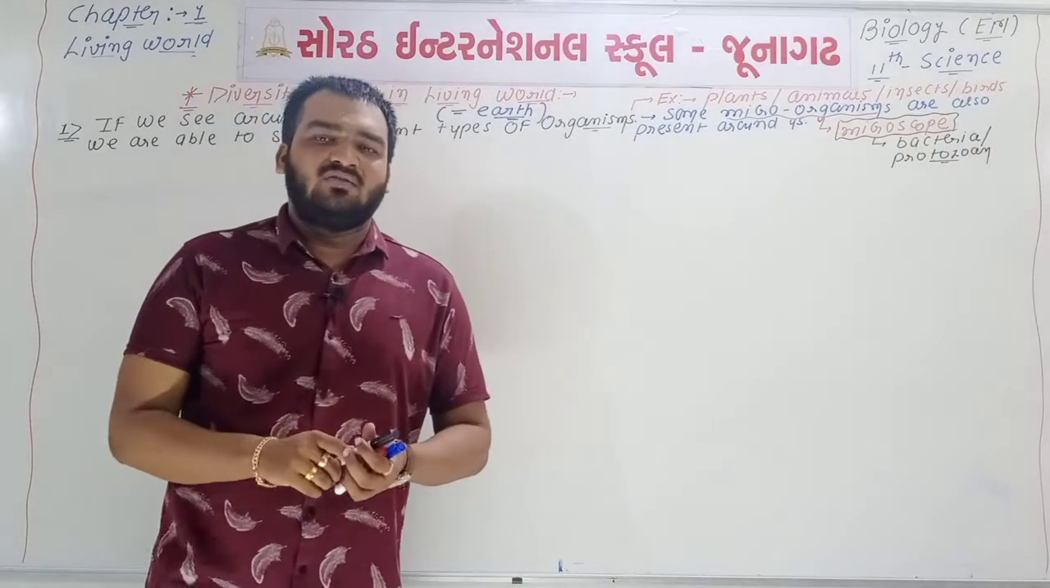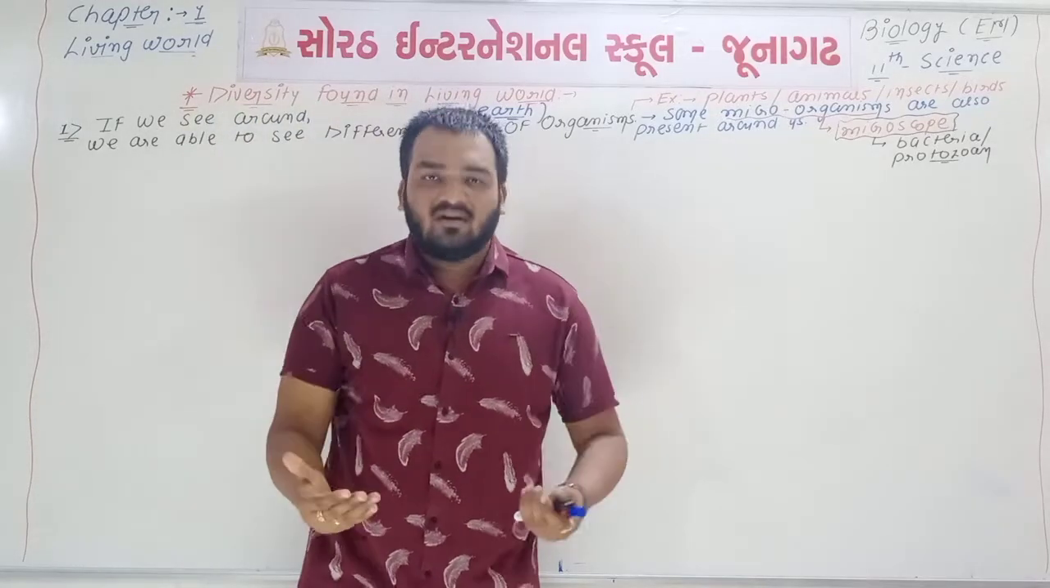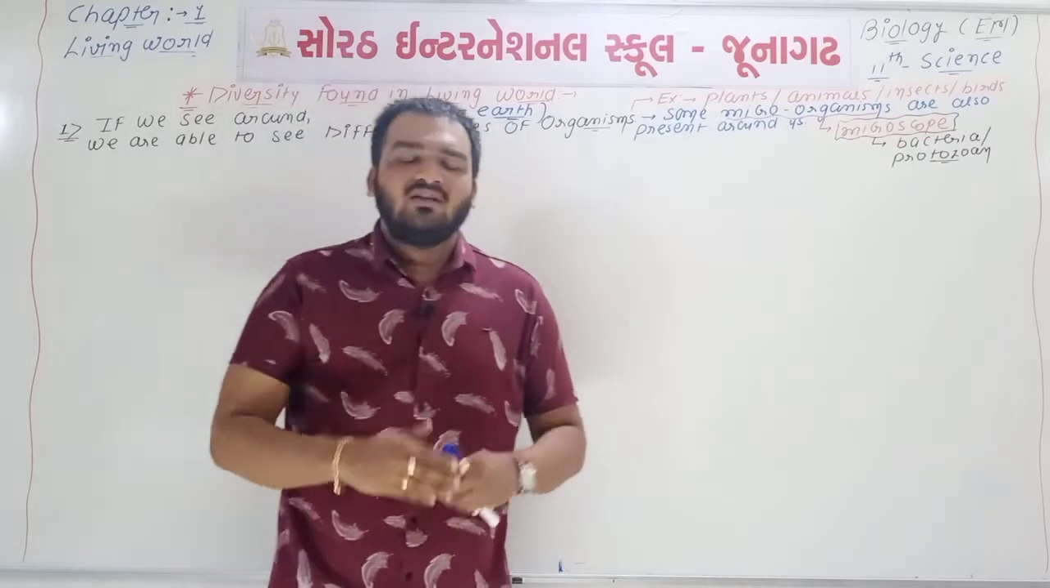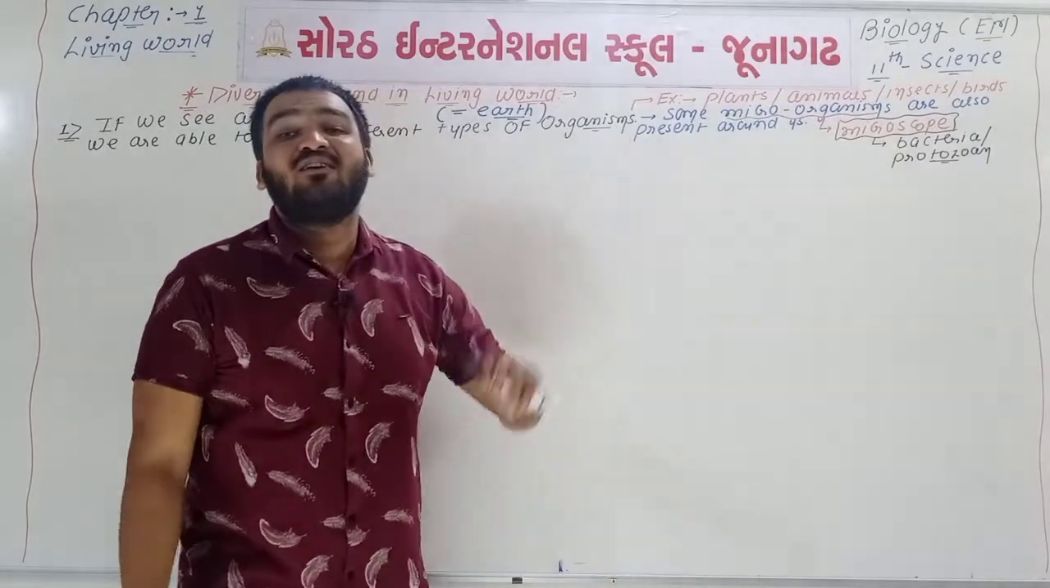In short, we can say that different types of organisms are there around us. Some are giant, some are huge, some are very tiny, some are very small, and some are microscopic.